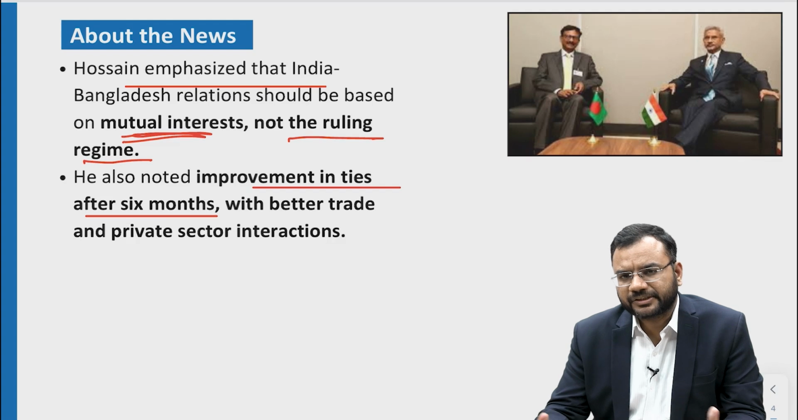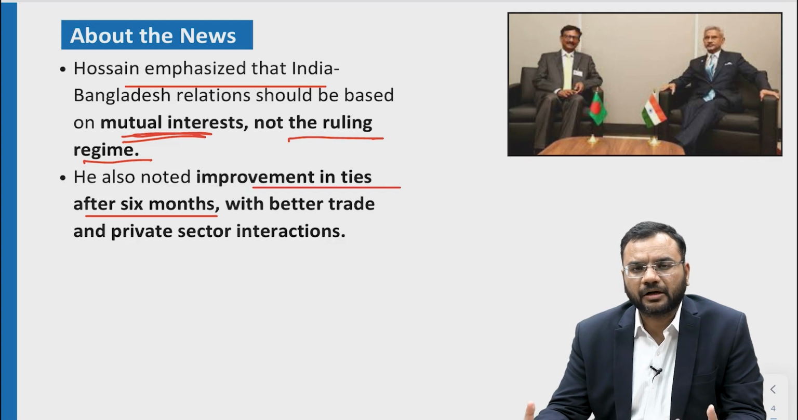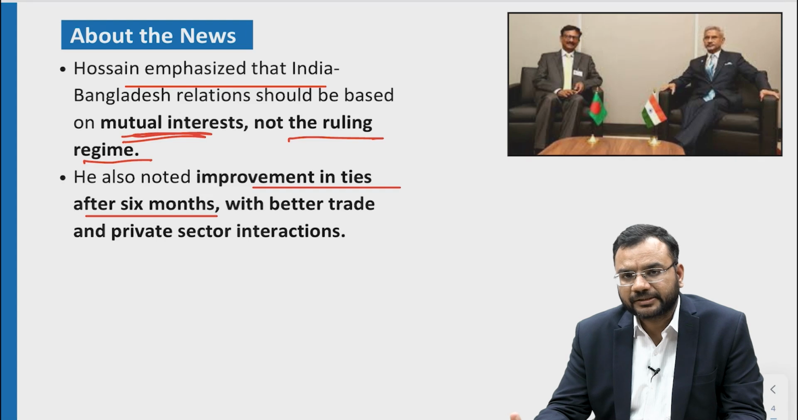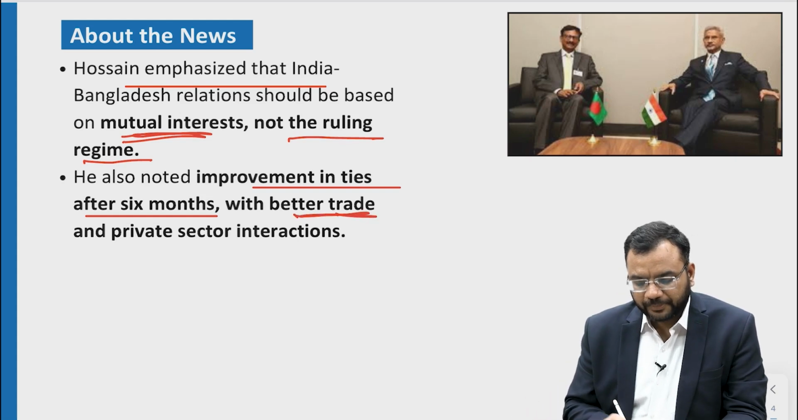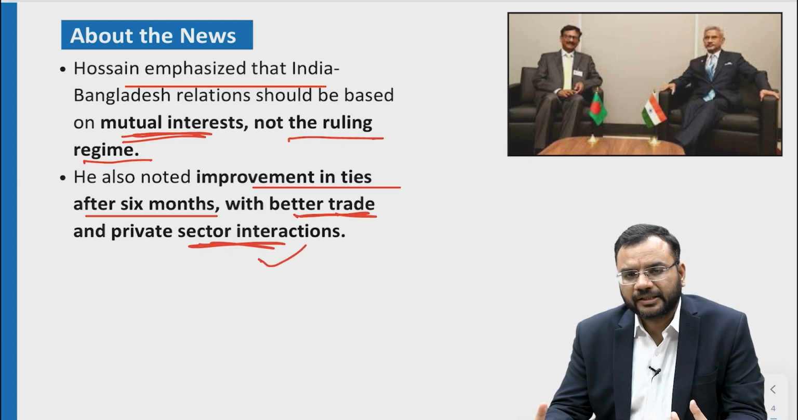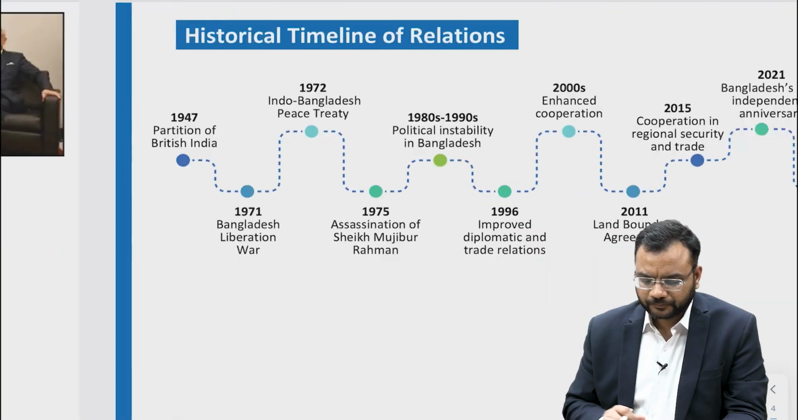Due to various disruptions in Bangladesh regarding regime change and protests, there has been strain in the ties of India and Bangladesh. But the advisor has said that after 6 months the ties have started improving due to better trade and private sector interaction. These two areas have shown improvement, and that's why the overall relation is moving towards improvement.